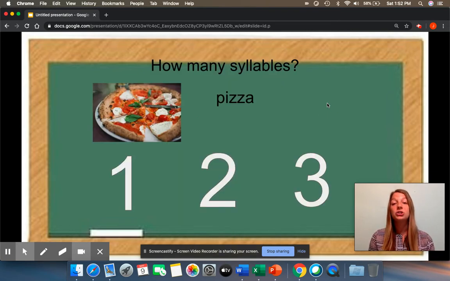Now let's review what a syllable is. Remember how I taught you that a syllable is the sounds that a word has. So let's look at our first example, pizza. How many syllables or sounds is in the word pizza? We can figure this out by clapping. Pizza. I clapped 2 times. Can you practice with me? Pizza. If you clapped 2 times, pat yourself on the back. That means that pizza has 2 syllables or 2 sounds in it.